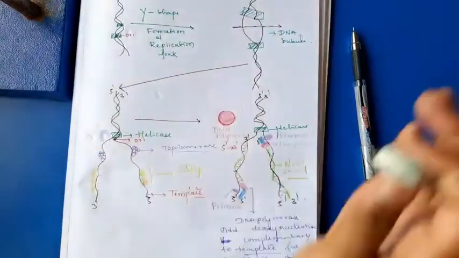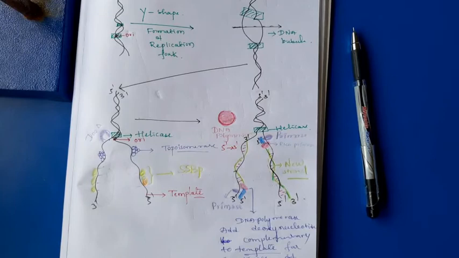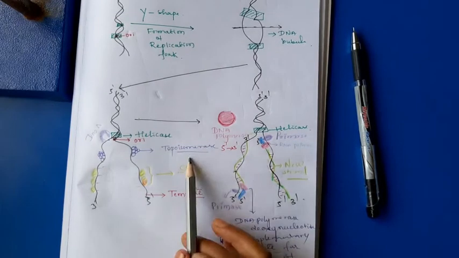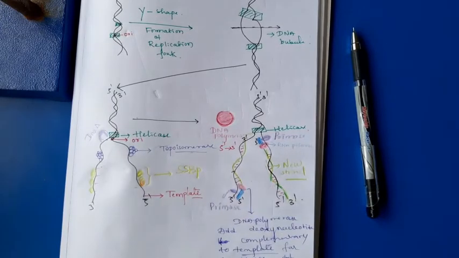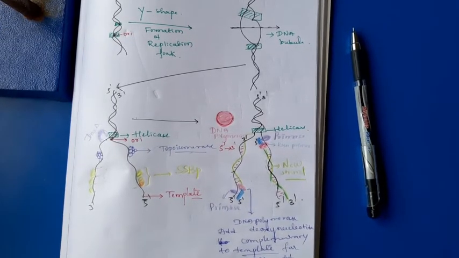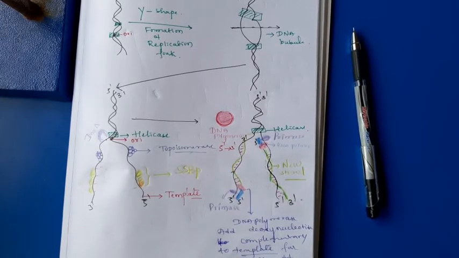Okay. Next, then after attachment of topoisomerase, in case of prokaryotes the topoisomerase is known as a gyrase. The gyrase enzyme is present there instead of topoisomerase.